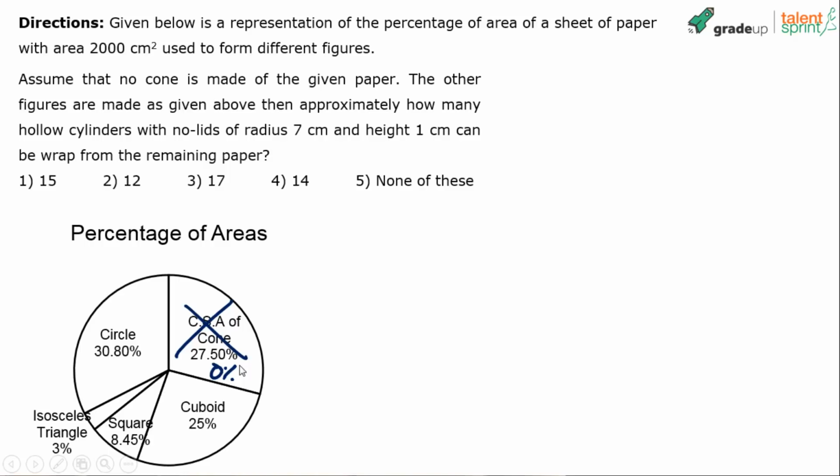Now from the paper that is saved now, we are making hollow cylinders. Hollow cylinders meaning what? Only the curved surface area of the cylinder, no lids. The dimensions are 7 and 1 respectively. So how many such hollow cylinders approximately can be made from the remaining paper is the question. So I've already given you the gist of how to solve it. Just play with the numbers. You have 1 minute for that. The clock's ticking now.